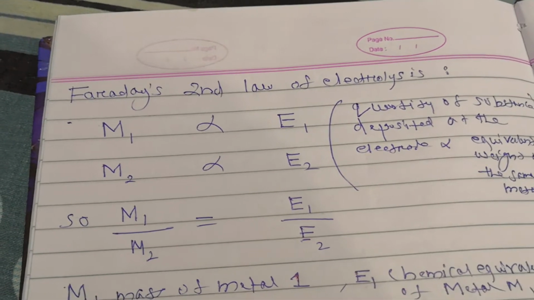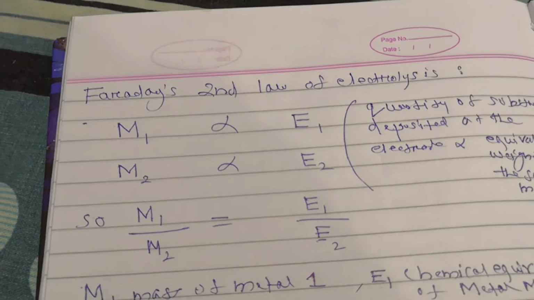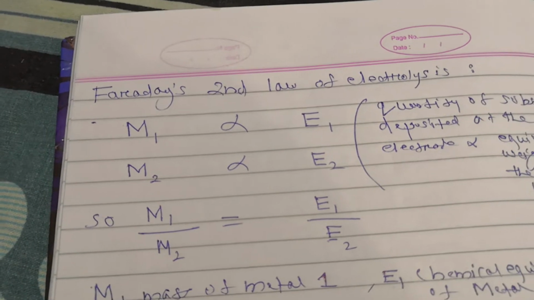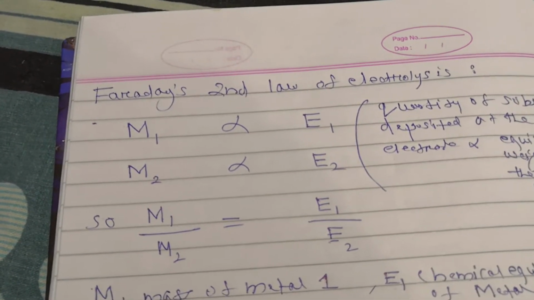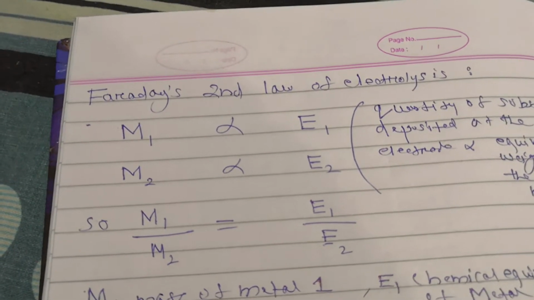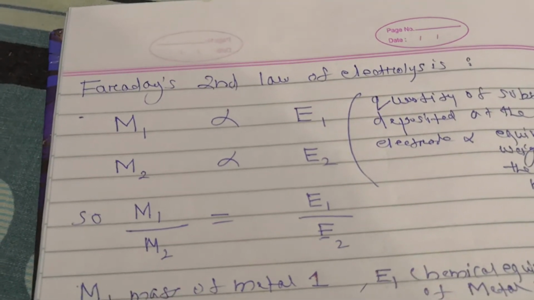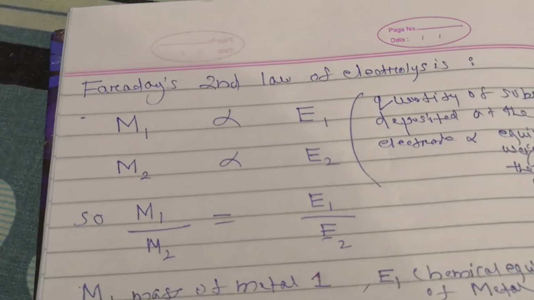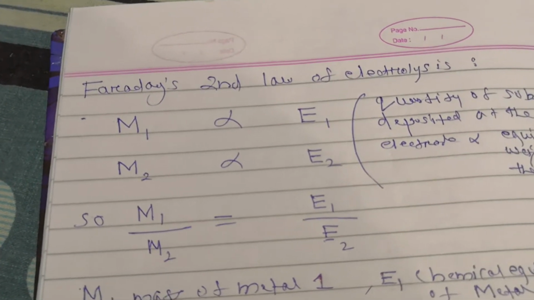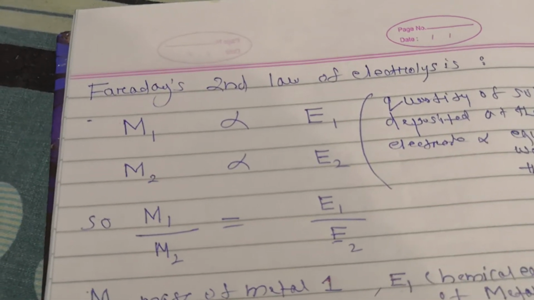So chemical equivalent weight of a substance is nothing but atomic weight of that substance divided by valency. Suppose you want to find out the chemical equivalent weight of copper, so it is atomic weight of copper divided by 2 because valency of copper is 2. Similarly, the chemical equivalent weight of silver is equal to atomic weight of silver divided by 1 because valency of silver is 1. Similarly, you can find out any metal's chemical equivalent weight.